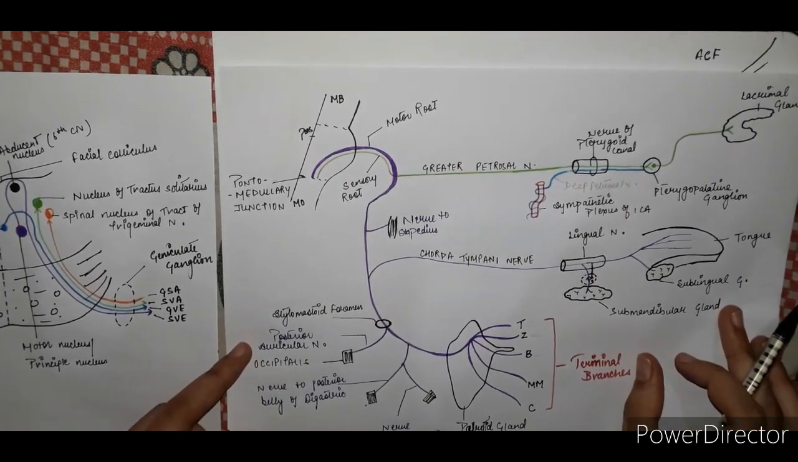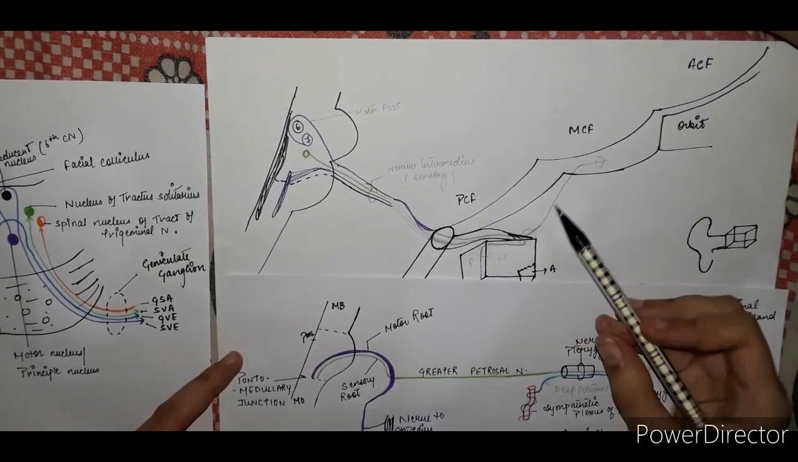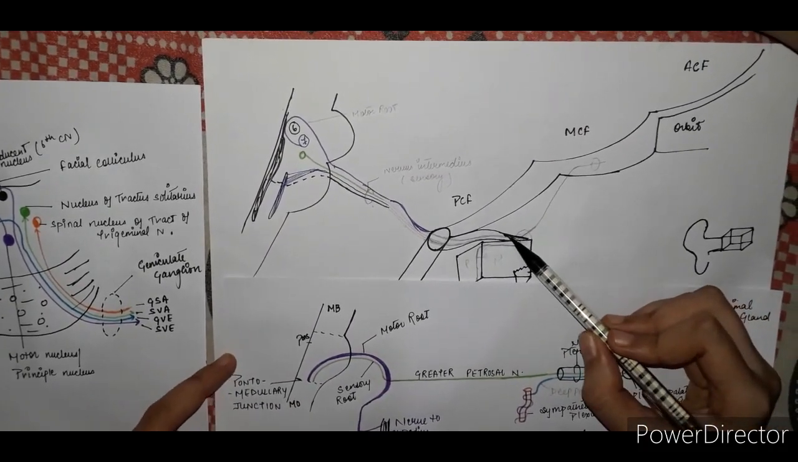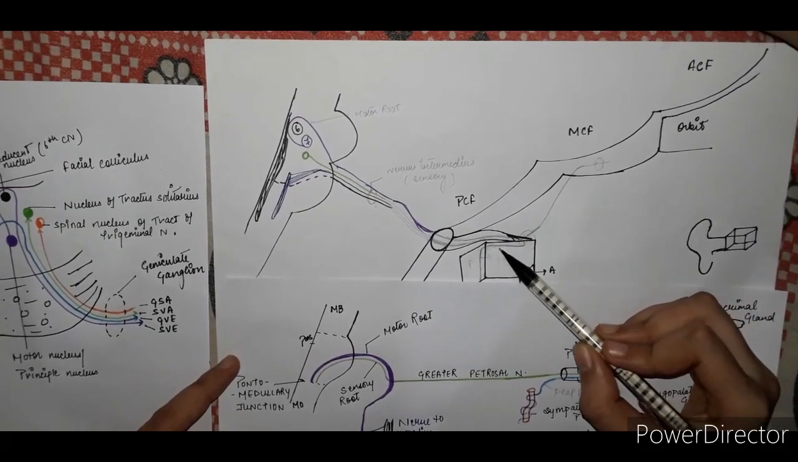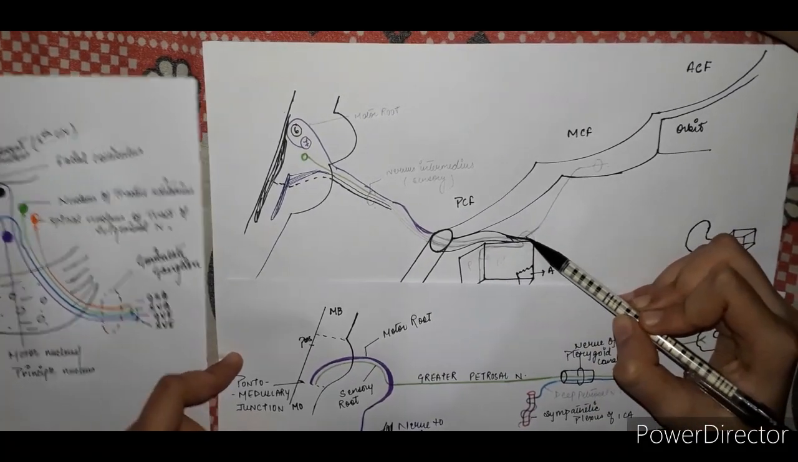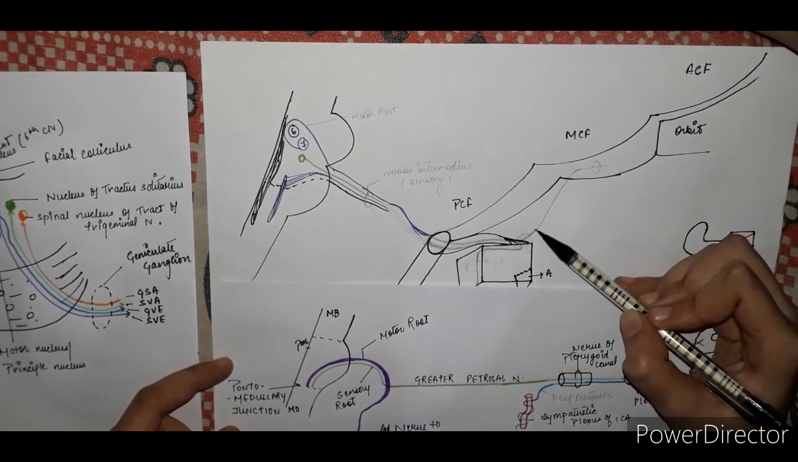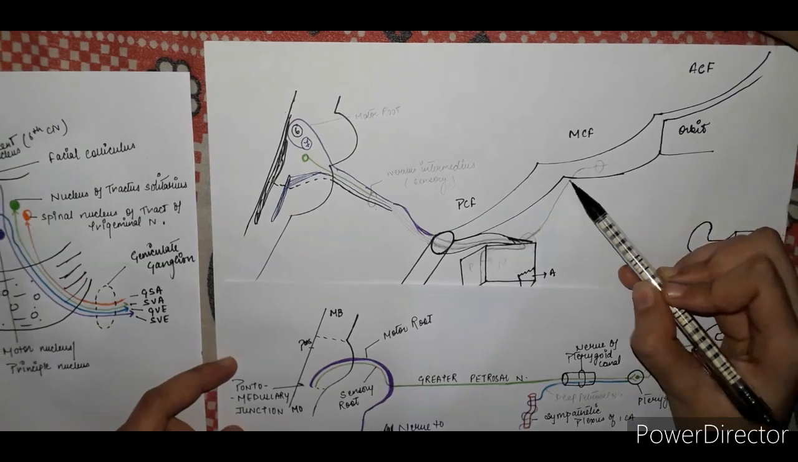Now comes the sensory root pathway. So, as I told you previously, the sensory root separates from the motor root in the geniculate ganglion. Through this ganglion, the sensory root starts moving towards the middle cranial fossa.